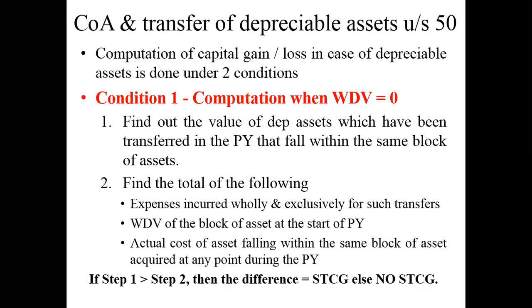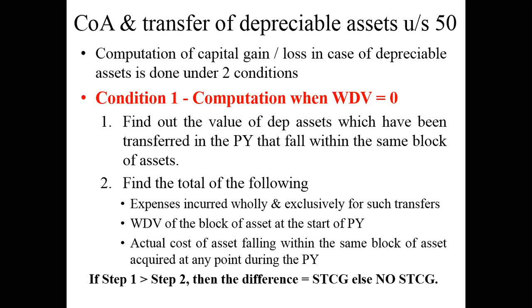I'll just explain why this treatment is given here. Every year when you write your books of accounts, you give a provision for depreciation, and every year you arrive at a new value of the machinery. So it is as good as you have purchased that particular machinery in that particular year.